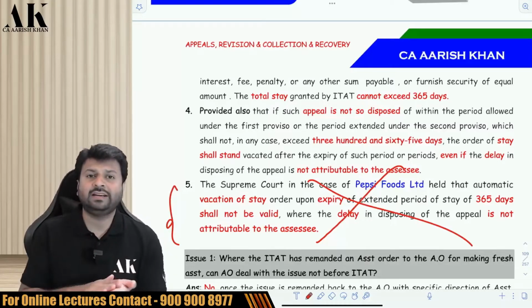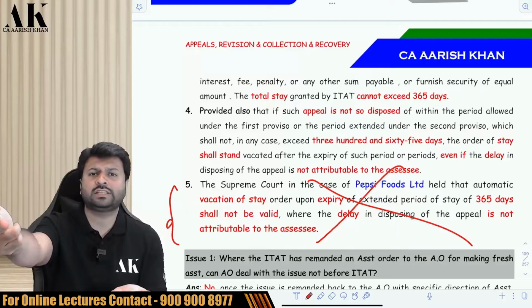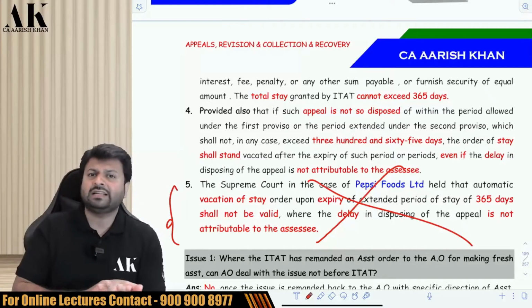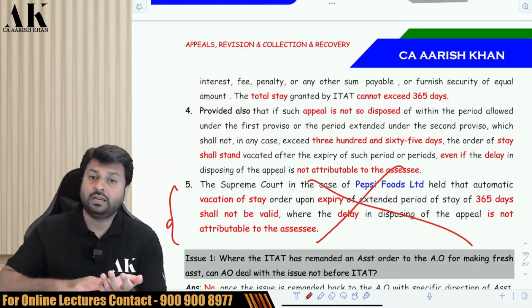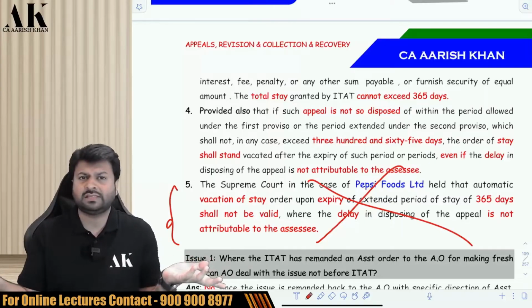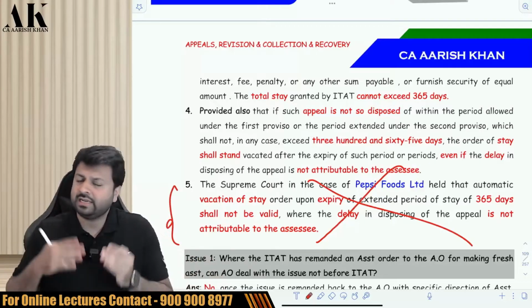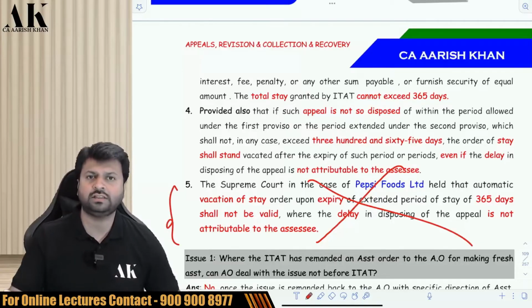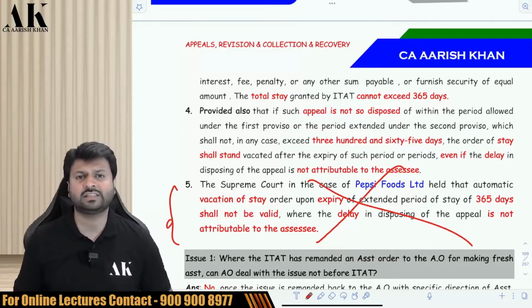If the ITAT has given you a stay, then it must pass the order within 180 days. If the delay is because of ITAT, it can be extended up to 365 days. If the delay is because of ITAT, the Supreme Court said in the case of Pepsi Food, it will be further extended beyond 365 days also. Check it please. Because there is no mistake of the assessee. Yes, if the delay is attributed to the assessee, then the order has to be passed within 180 days or within 365 days. It cannot be extended beyond 365 days. Check it please.